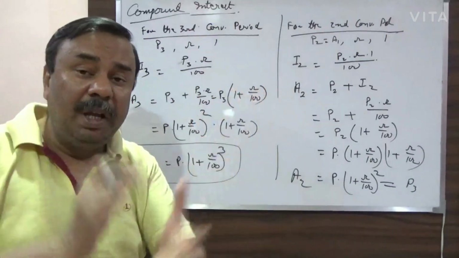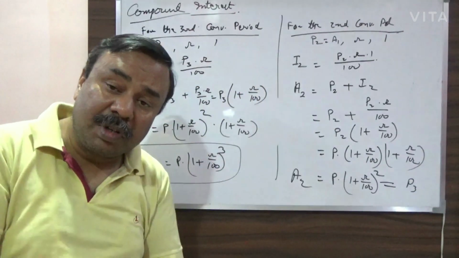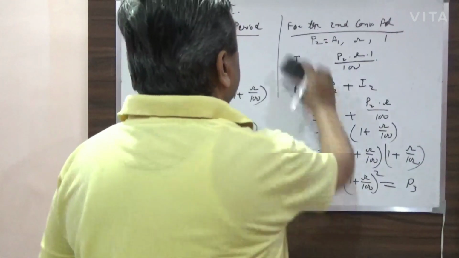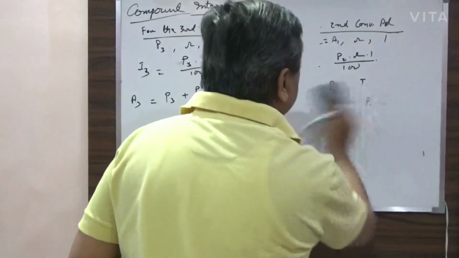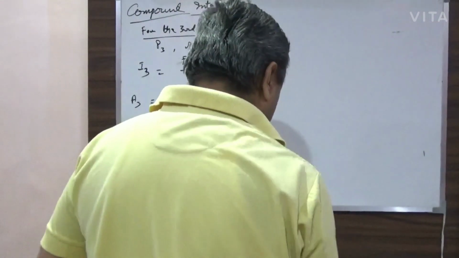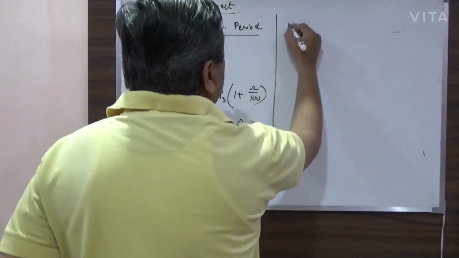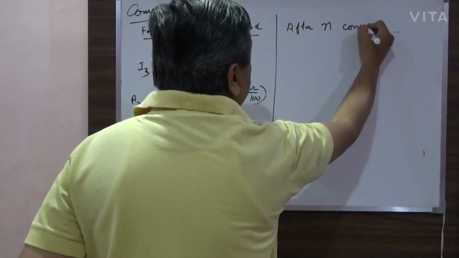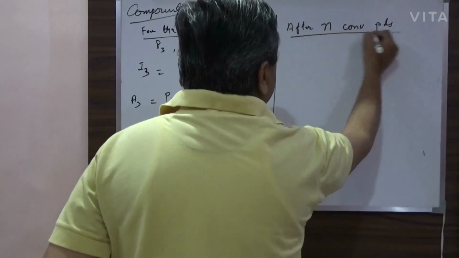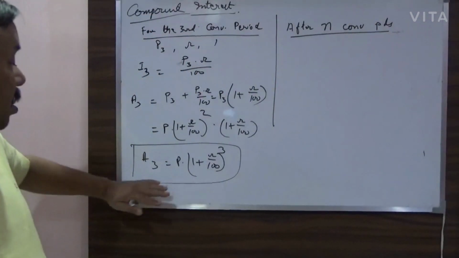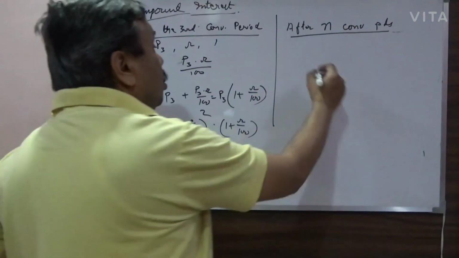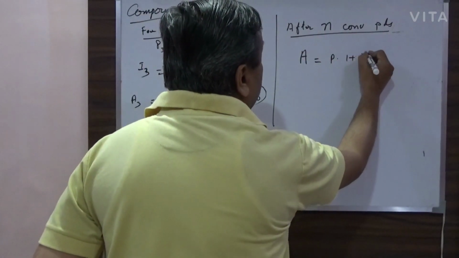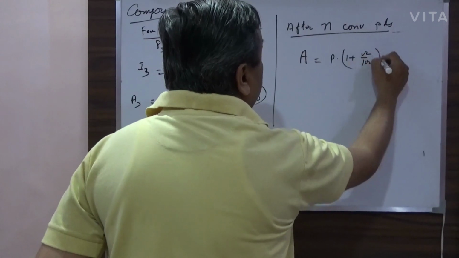So what will be the exponent after n conversion periods? Obviously n. So just generalize this formula, and your final amount will be P into (1 plus R by 100) power n.